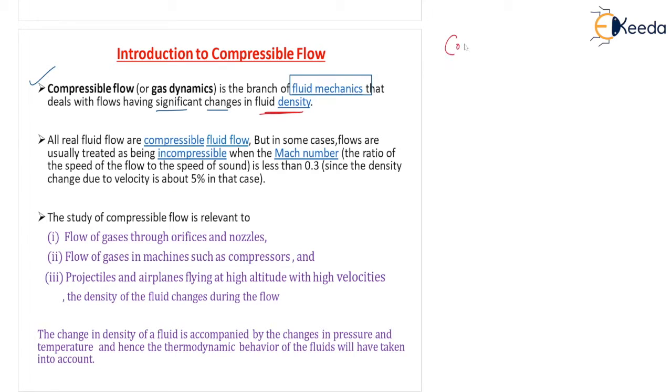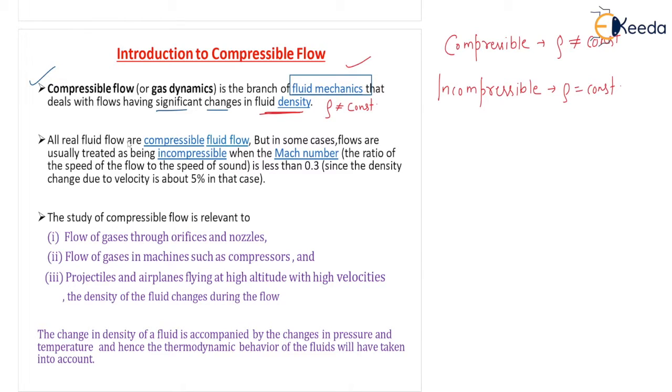So when you say compressible, that means your density is not constant. It will vary, correct? And the moment you say incompressible, density is constant. Density rho is constant. So compressible flow, gas dynamics, is the branch of fluid mechanics that deals with the flow having significant changes in the fluid density. So here I can say rho is not equal to constant. Significant changes are there in the density.